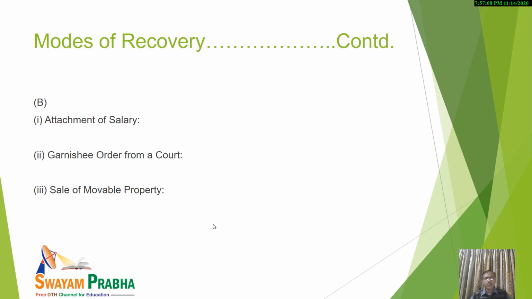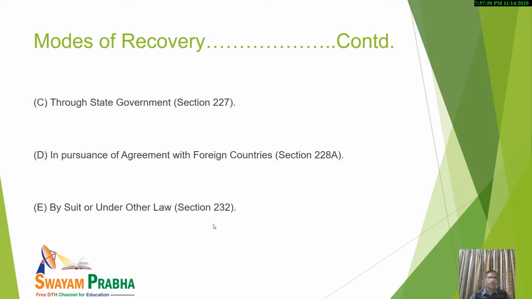Now, the movable property. What is covered under movable property? It may be some vehicle, some stock, or something like that. It may be sold, and the amount will be recovered. Again, by doing so, first of all, the tax in arrears will be recovered, and in case some other dues are there, as far as the income tax department is concerned, which are recoverable from this assessee under any other case, that recovery will also be made. And after recovering all the amount, in case some surplus is still there, that would be refunded to the assessee.